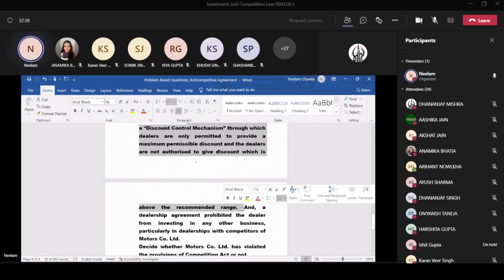Now, what kind of vertical agreement would it be? Resale price maintenance, or tying-in arrangement, or refusal to deal, or exclusive supply agreement?